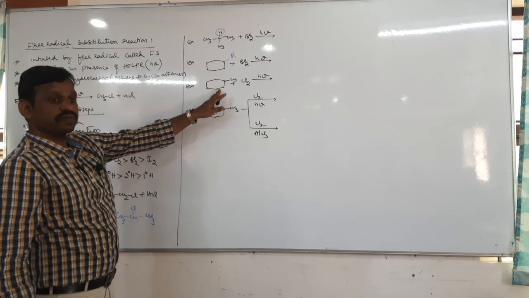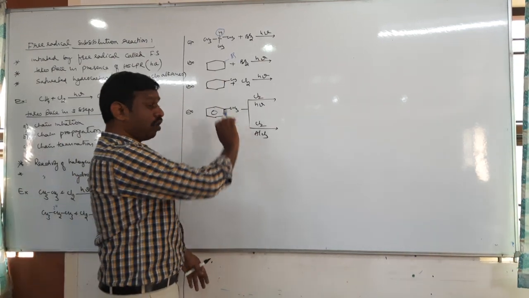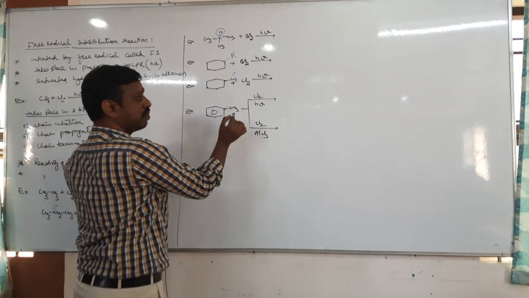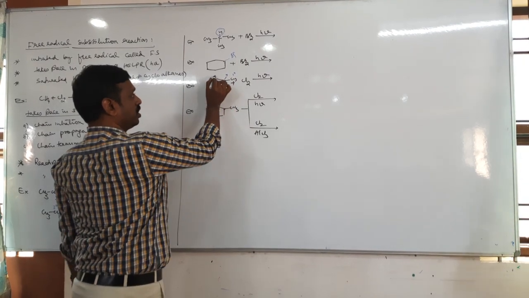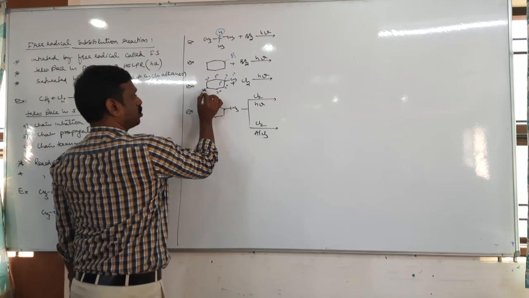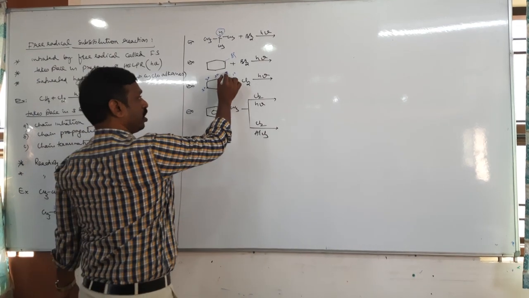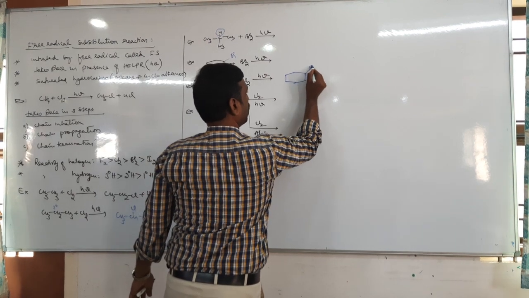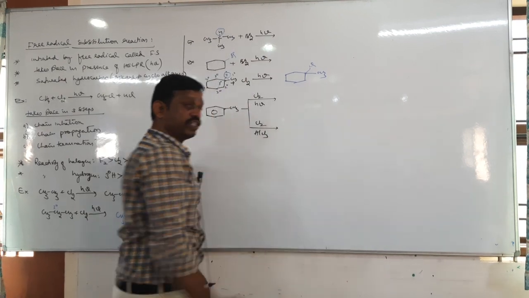Next is methylcyclohexane. In methylcyclohexane, all the hydrogens are not the same. This is a primary carbon, this is tertiary carbon, and these are secondary. Which hydrogen is more reactive? Tertiary. Therefore, the tertiary hydrogen is replaced by chlorine and the methyl will be there. This is the major product.